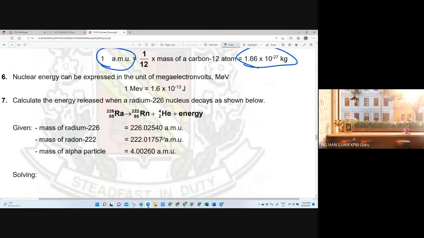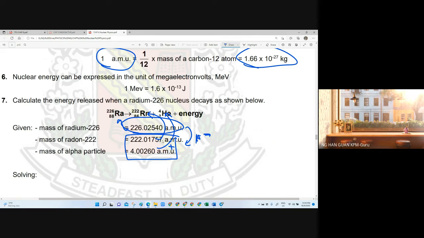Here, as an example, there's one alpha decay, radium-226 alpha decay. It will tell you the atomic mass unit for each of the elements that we have here: this one for the radium, this one for the radium, and this one for the helium. So what you need to do is minus the total of these two, because only then will you find the mass defect.